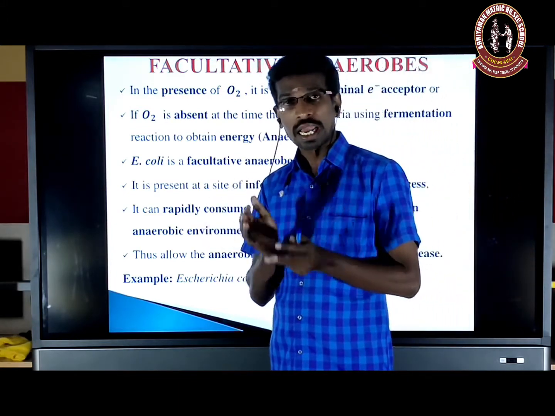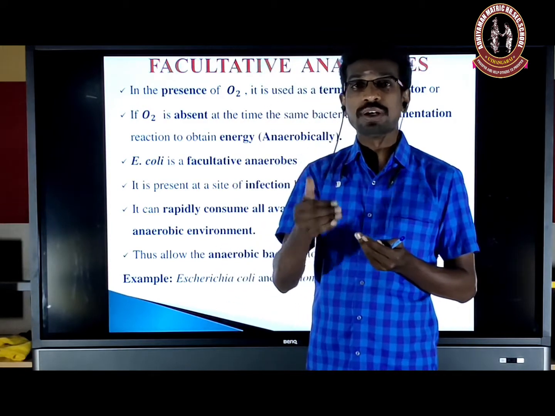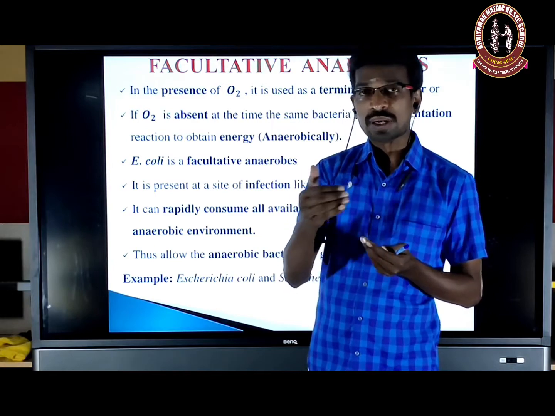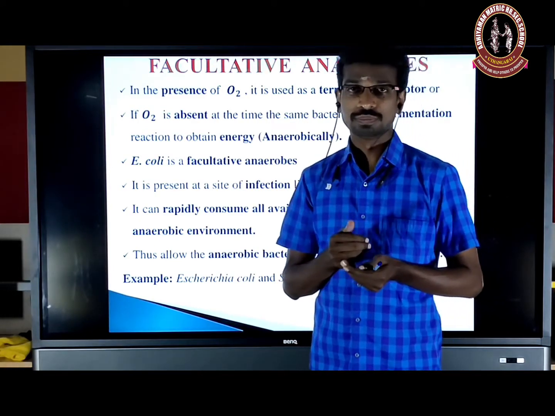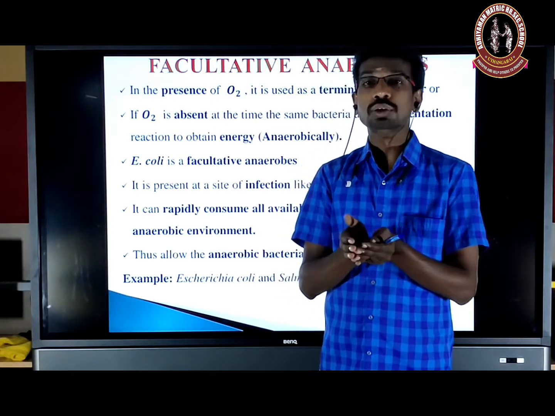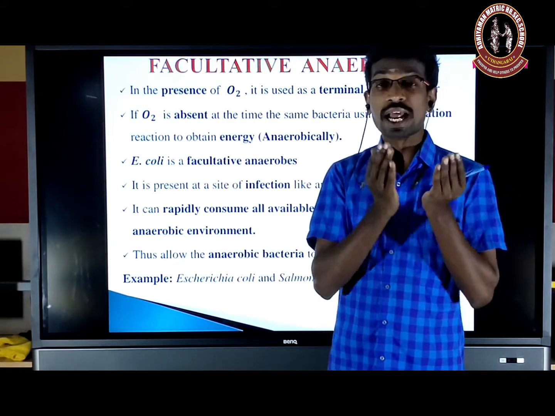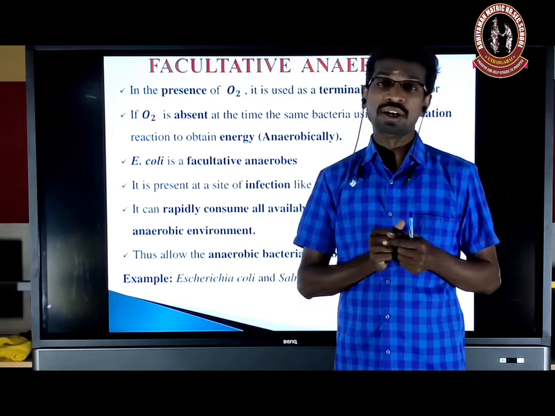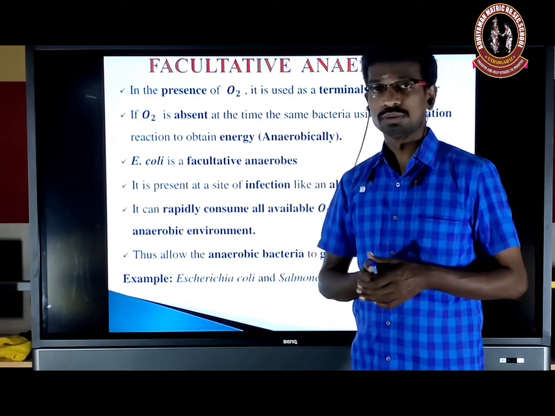Beginning, it acts as an aerobe because of the oxygen, and it removes the oxygen in that place. As a result, that environment becomes anaerobic. This condition helps the survival of many anaerobic bacteria, and they cause disease to the living organism. That is a facultative anaerobe.